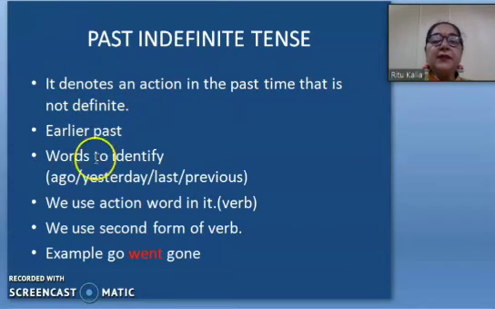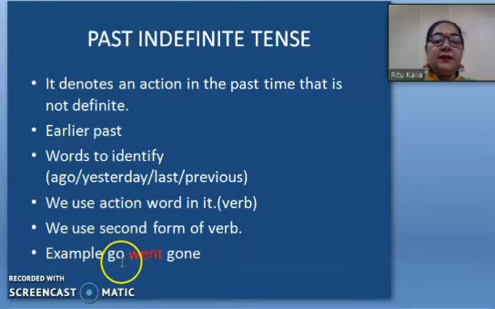Let's first look at the past words to identify it. How will you find out that we are supposed to use the past indefinite tense here? Four hints I have given: ago, yesterday, last, previous. Is it okay? Now, we use action words in it. Earlier in simple past we were not using action words, but we are using action words in past indefinite. We use the second form of verb in past indefinite.